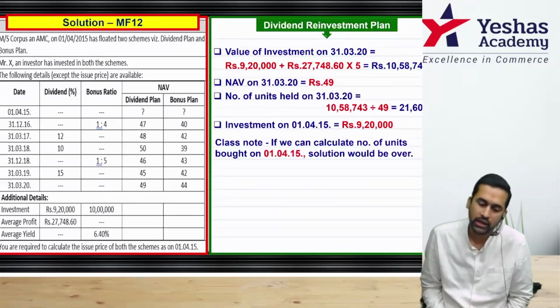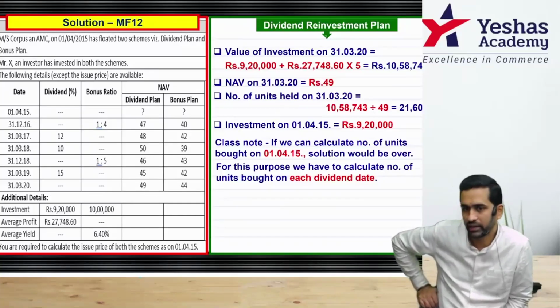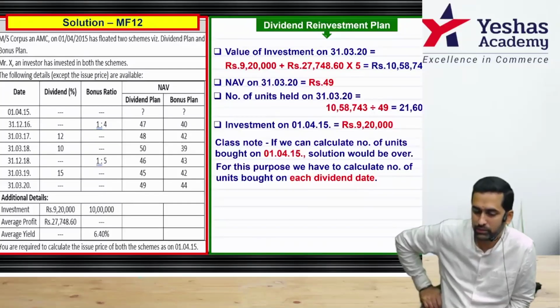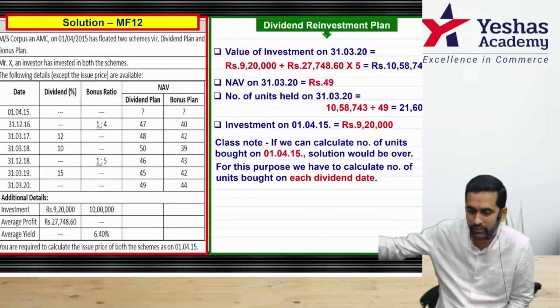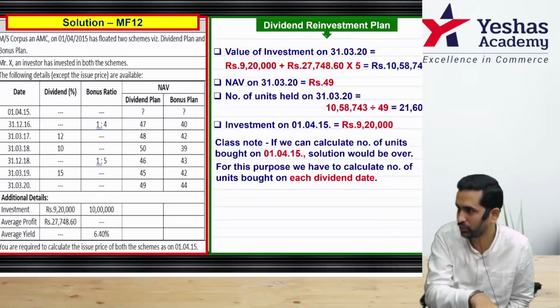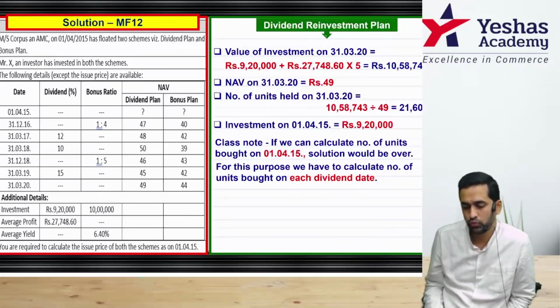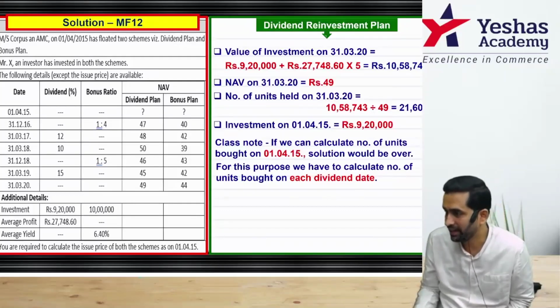First understand. We know the investment on 1/4/2015, 9,20,000 already given. That means what should be the approach now? We can calculate the number of units bought on 1/4/2015, and if we do that, the solution is over, because you have one number, 9,20,000. You need either number of units or NAV. For this purpose, we have to do number of units calculation bought on each dividend date, correct?